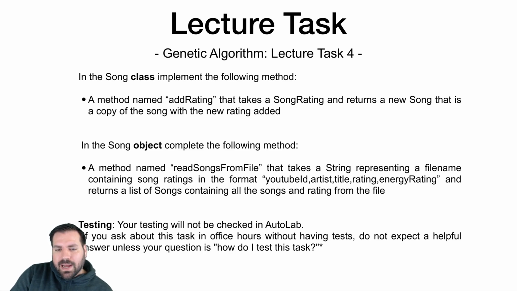I read the file and put it into a list of strings with one string for each line, and then you have to write a recursive method to turn that into a list of songs containing all of the information from this file. Each line in this file is going to be in this format: a YouTube ID, artist, title, rating, and energy rating, which is how energetic the song is.